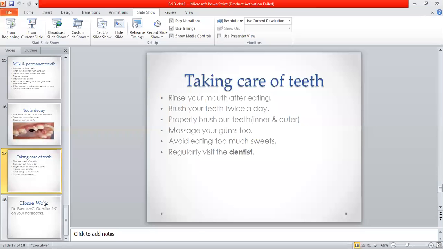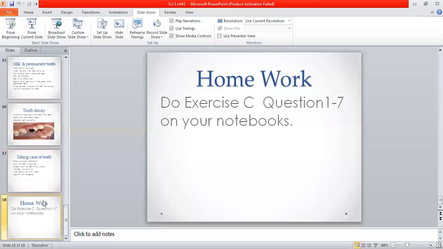So here is the homework that you have to do. Exercise C, questions 1 to 7 in your notebooks. Notebooks means copies.